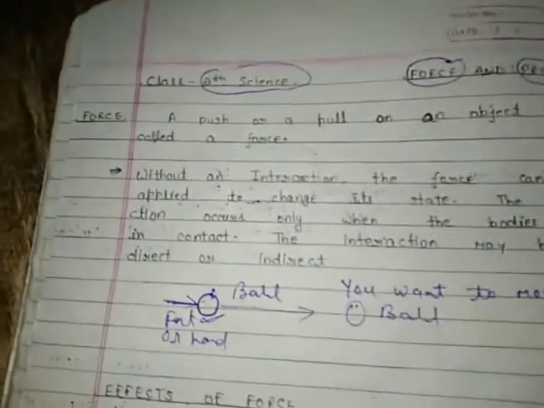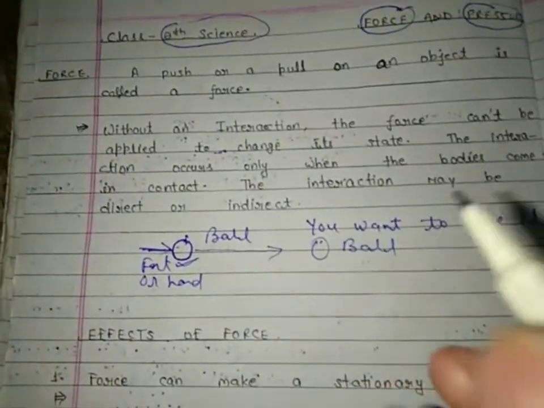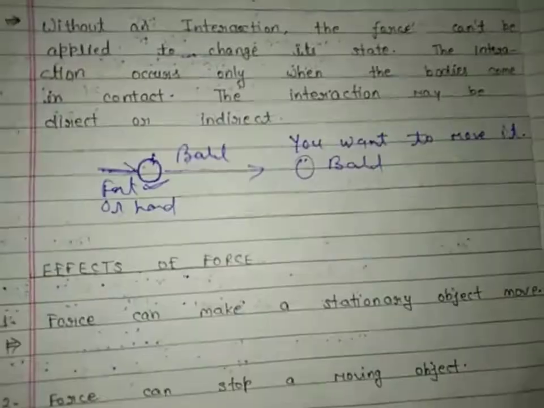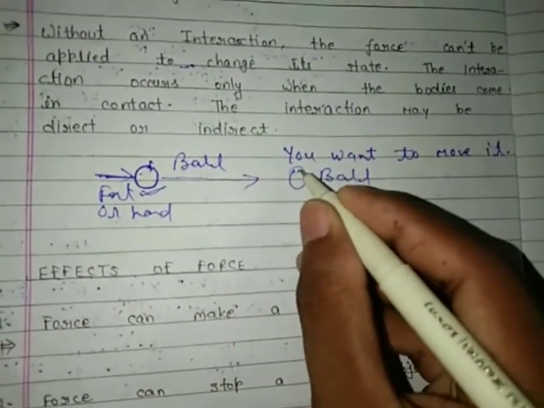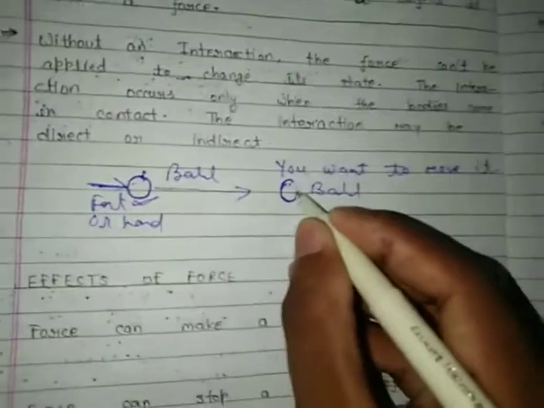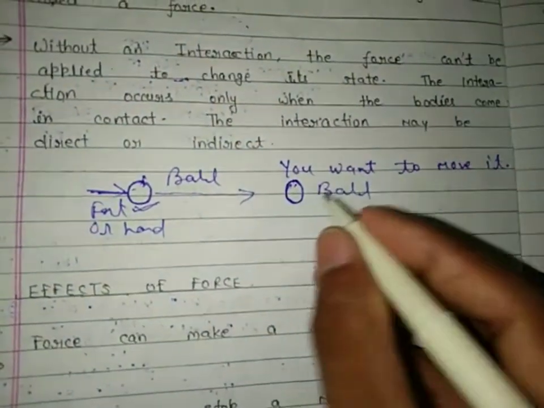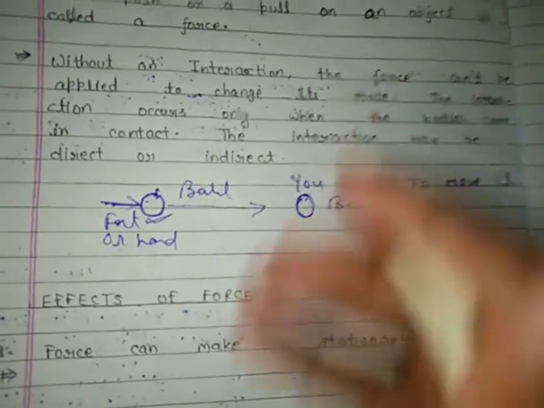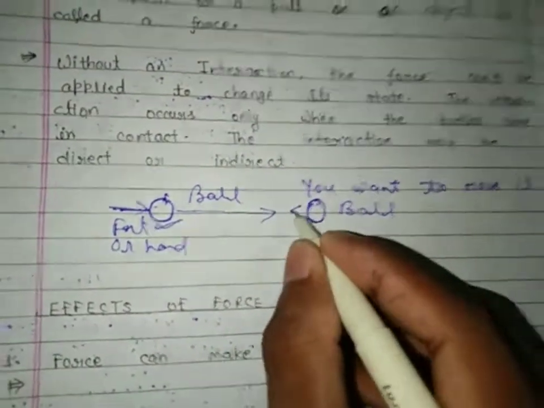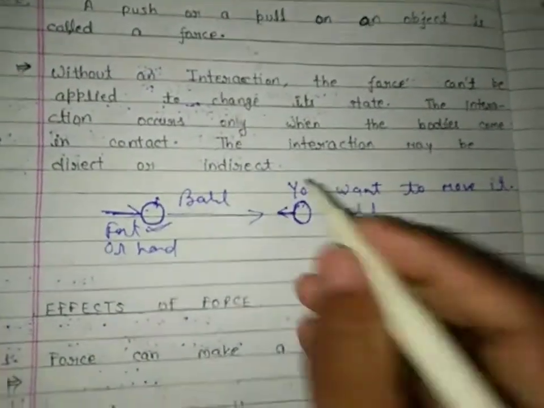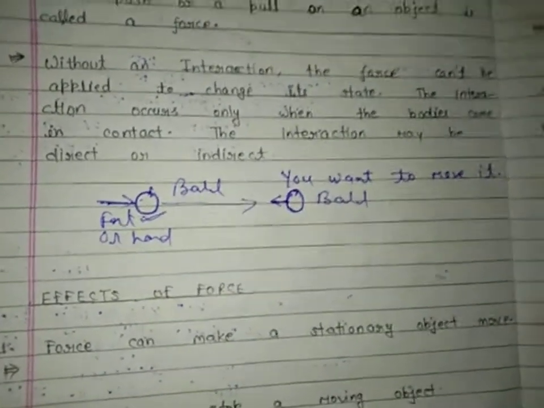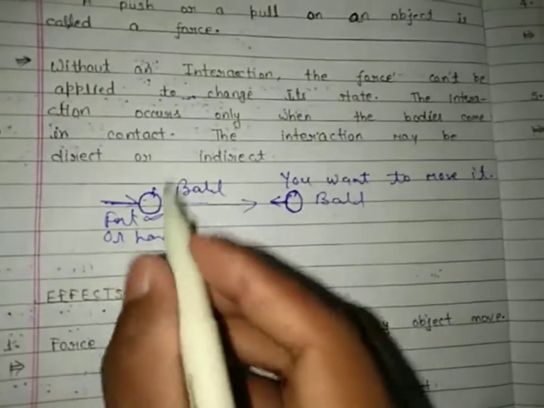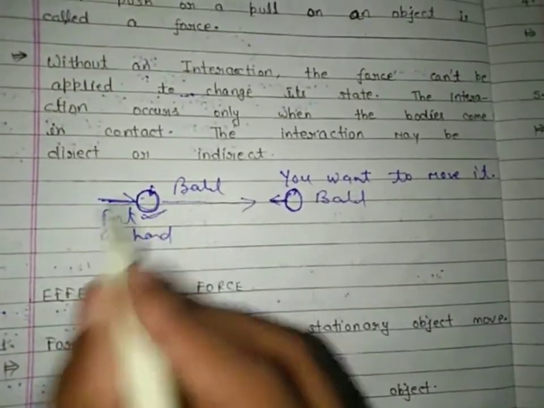And what if you want to stop this ball? You will need to pull this ball toward yourself, then this ball will be stopped. So what is the conclusion here? We need to push to move this.